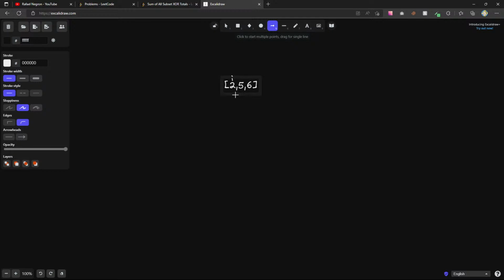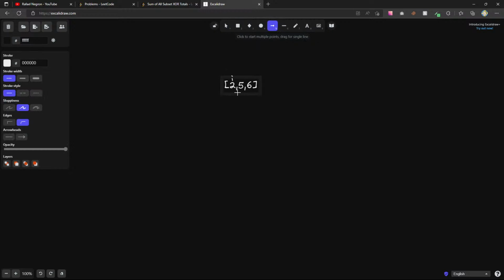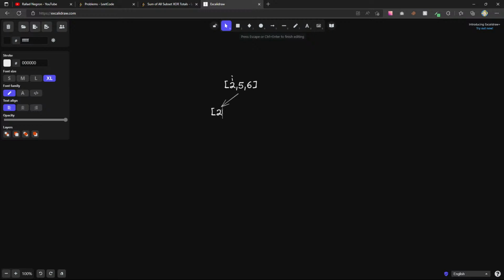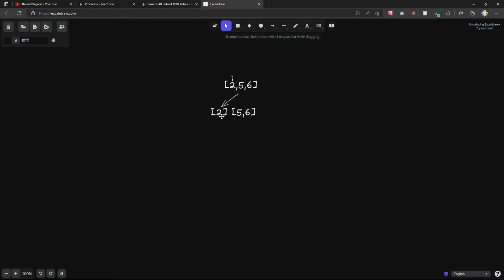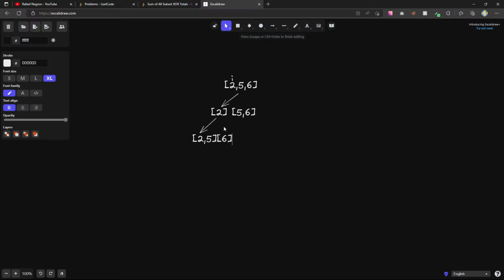If I'm at I equals 2, 5, 6. Yeah, I guess we can do an arrow. That's fine. Where I equals 2, 5, 6. And right here in the beginning, what if we had sort of like a 2 and a 5, 6? Okay, and then now we have the 5 that we can pick from. So maybe here we do 2, 5, and 6, right? And then now we have the 6 to pick from.